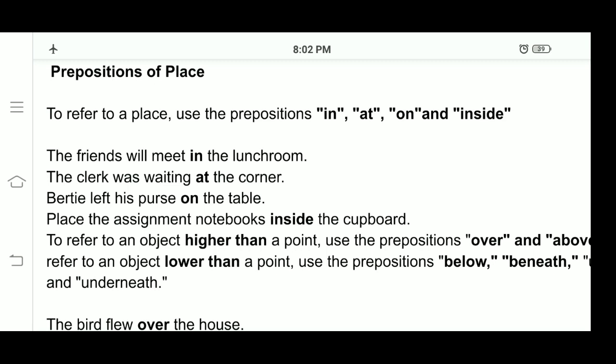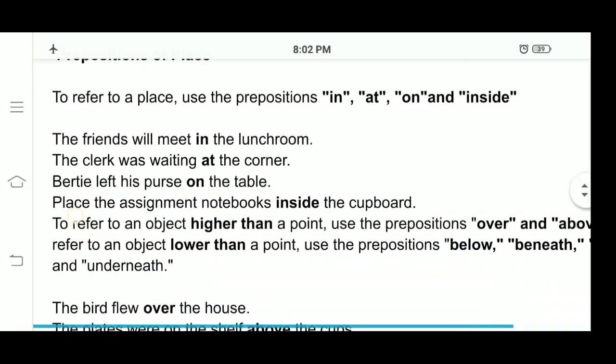Prepositions of place. Where did Bertie leave his purse? Bertie left his purse on the table, right? You are talking about the place. Second sentence: the clerk was waiting at the corner. Where was the clerk waiting? The clerk was waiting at the corner. Okay, prepositions of place.